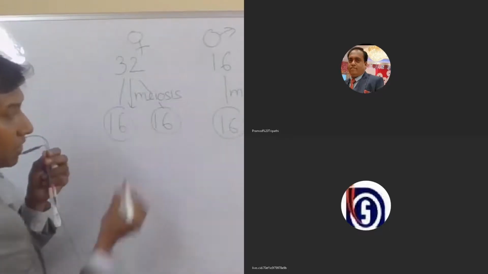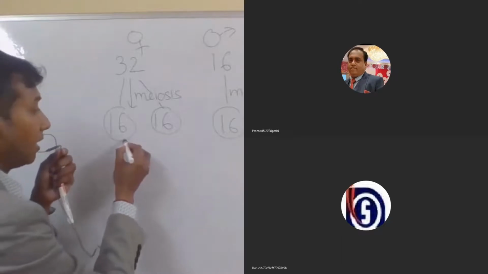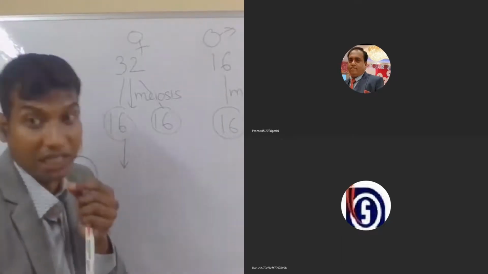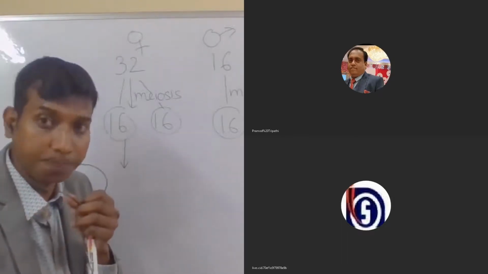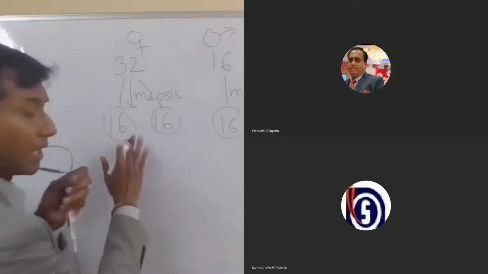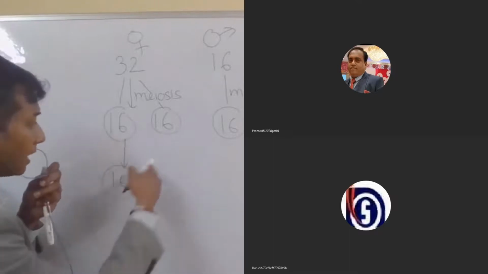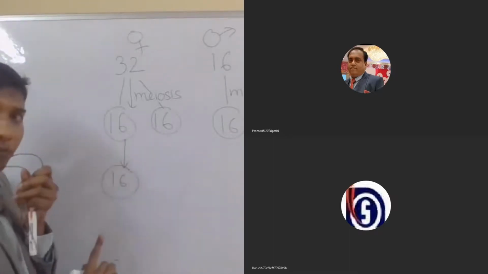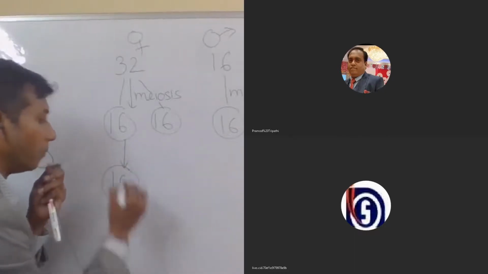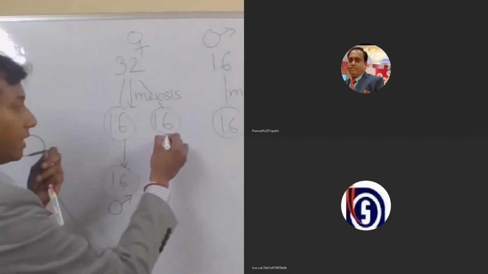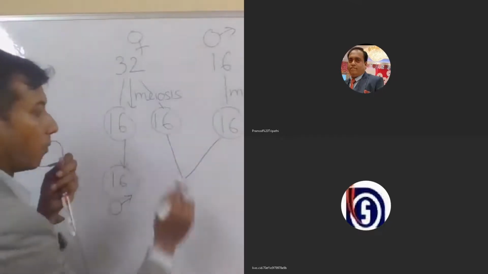If it is not fertilized, even if it develops into an individual by parthenogenesis, which is the development into an individual without fertilization, so no fertilization has taken place, it has developed into an individual. So this individual obviously has the haploid number of chromosomes. So there is no way it can be a female. It has to be a male only. But if this gamete is fertilized by a sperm from a male, then only it can be a female.